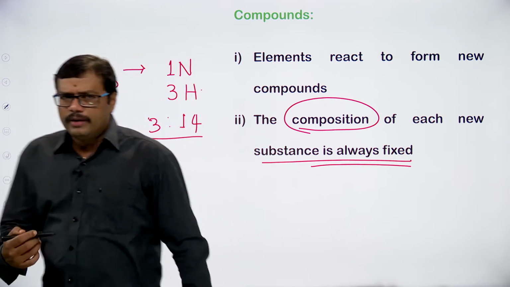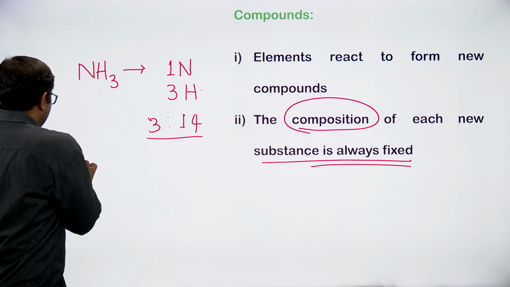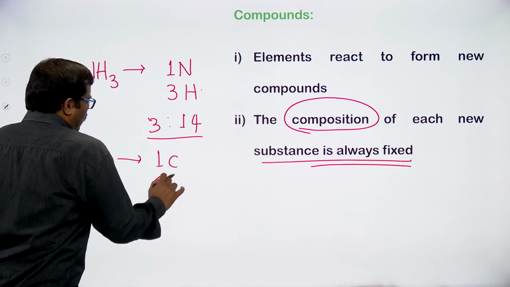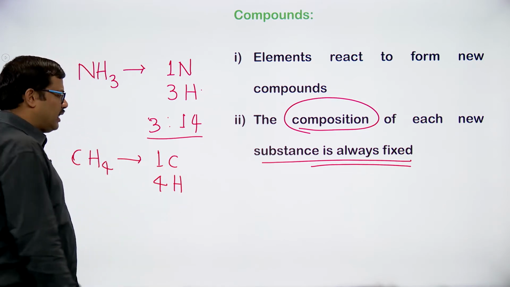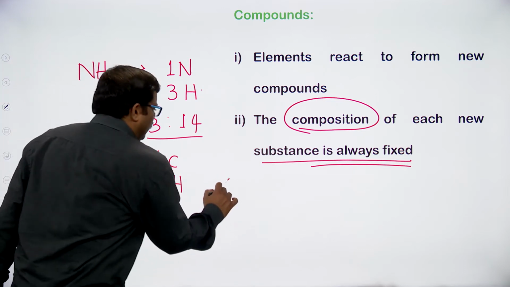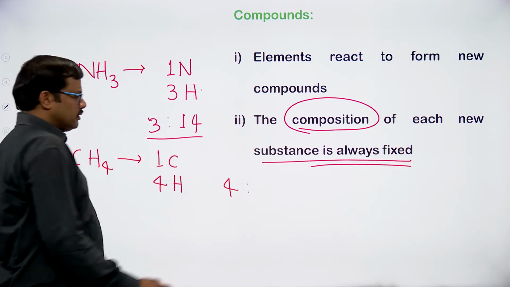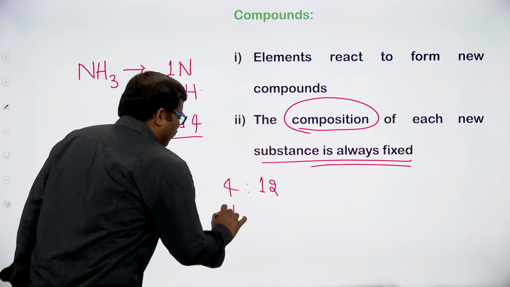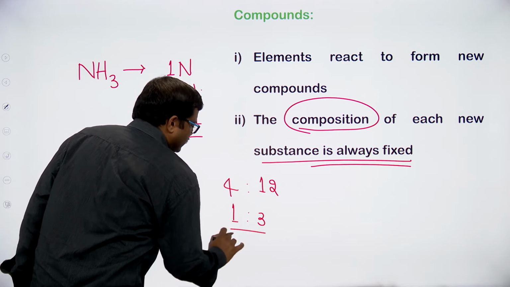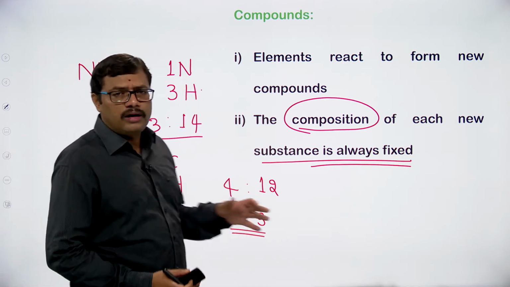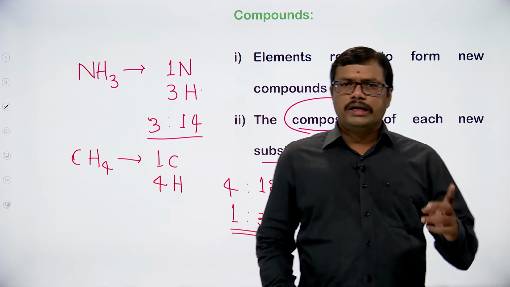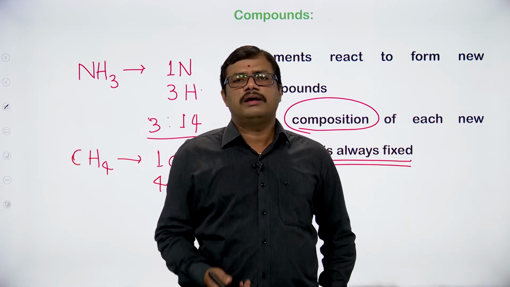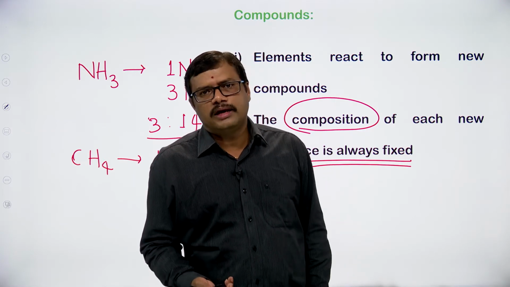For example, let me take methane. In the case of methane, how many carbon atoms are there? We have 1 carbon atom. How many hydrogen atoms do we have? We have 4 hydrogen atoms. If we take the ratio of hydrogen to carbon by atomic mass, carbon is 12, so simplifying, it will be 1:3. So carbon and hydrogen always react in a 1:3 ratio and produce methane as a product.